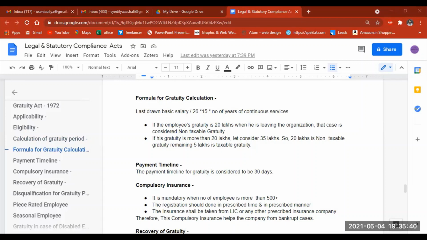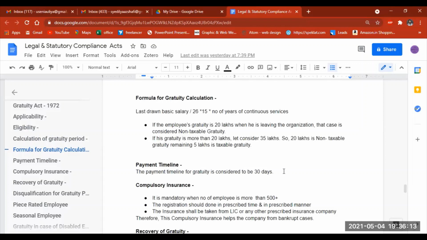So here the number 26 is basically taken as a month. In a month there will be 4 holidays, maybe on Sundays. Whereas in a month there are 4 weeks, so leaving out the Saturdays, the remaining we have is 26 days. That indicates the number 26. And here the 15 is considered to be the fixed factor.